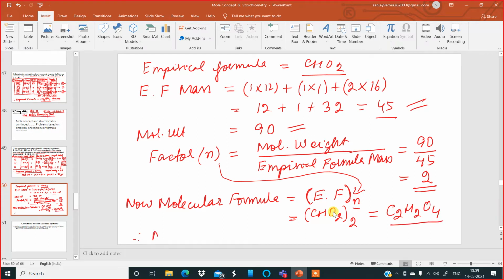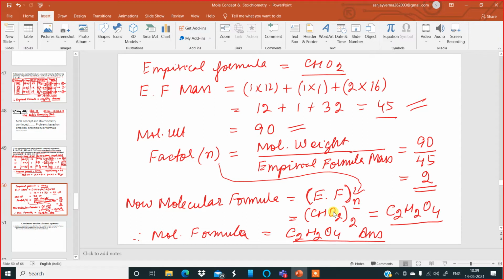So this becomes my molecular formula, which is the answer. Therefore, molecular formula is equal to C2H2O4. This is my second answer. This type of problem is 100% sure to come in the internal examination. And if by chance you appear for the ICC also, then in the ICC also this type of problem is confirmed 100%. Please write and keep it.